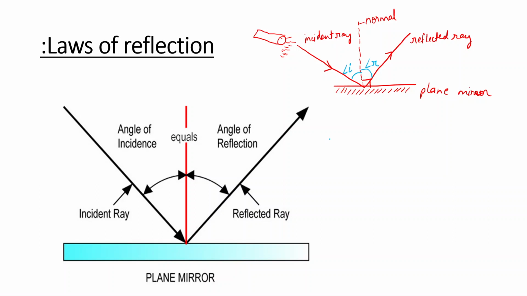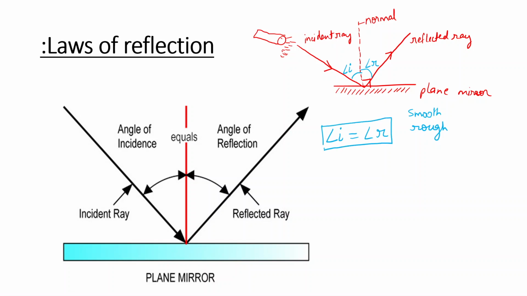So the first law says angle I, that is angle of incidence, is always equal to angle of reflection. It is possible in all the conditions, or light follows the law of reflection in all the conditions, whether the surface is smooth or it is rough. Right? So this is first law of reflection.